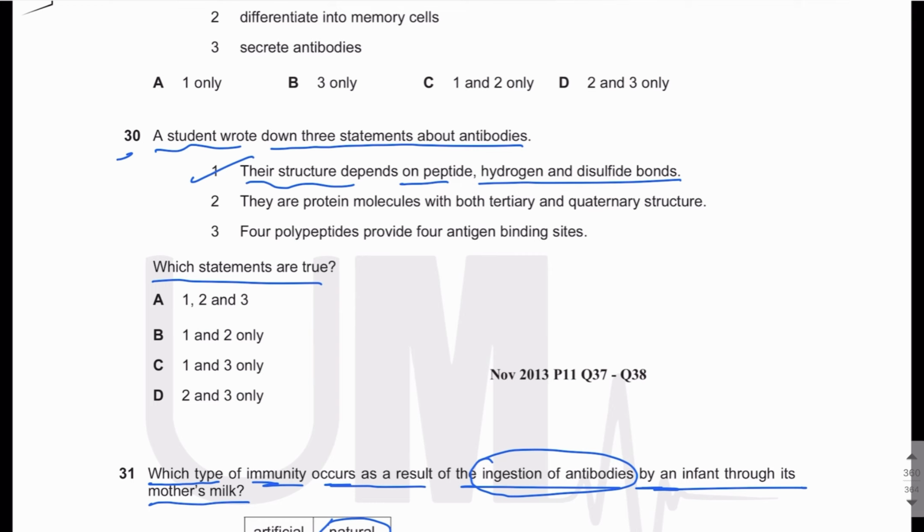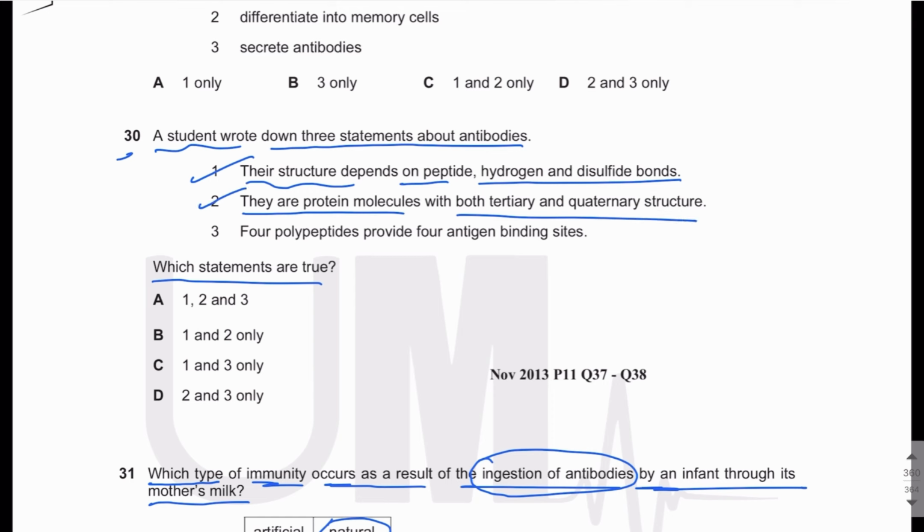So the antibody has 4 polypeptide chains, and in each polypeptide chain, amino acids are joined together by peptide bonds. Then each polypeptide chain has a tertiary structure, so there are hydrogen bonds, and the 4 polypeptide chains are held together by disulfide bonds. So the antibody structure depends on peptide, hydrogen, and disulfide bonds. This is true. They are protein molecules with both tertiary and quaternary structure.